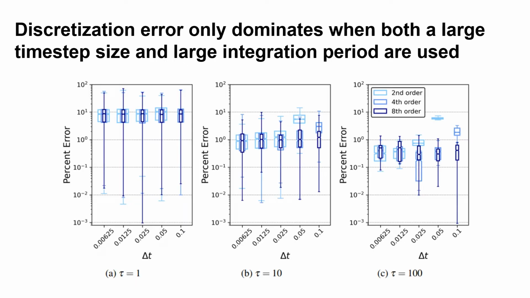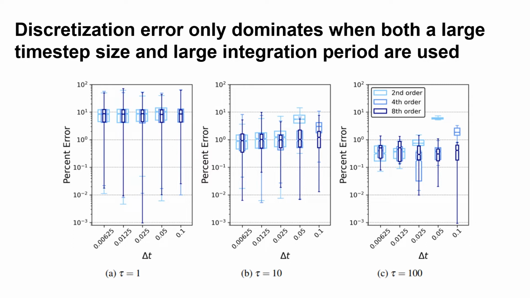Once all this has been done, we can analyze our results. Each of these three subfigures shows data for a constant time averaging period. From left to right, tau equal to 1, 10, and 100. Then, within each subfigure, we plot percent error against time step size. Additionally, we differentiate between the ODE solver methods using the colors and widths of each box plot, as indicated in the legend on the right-hand plot. Finally, each of these box and whisker data points show the quartiles of the percent error from each set of samples. Okay, so what do these plots actually tell us?